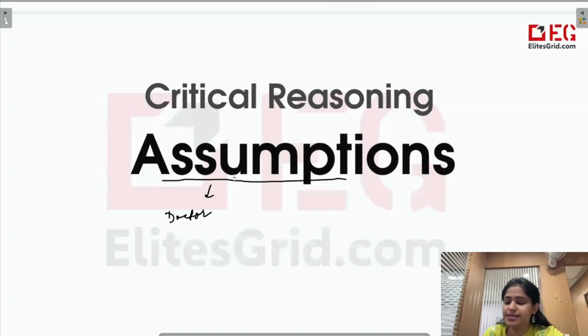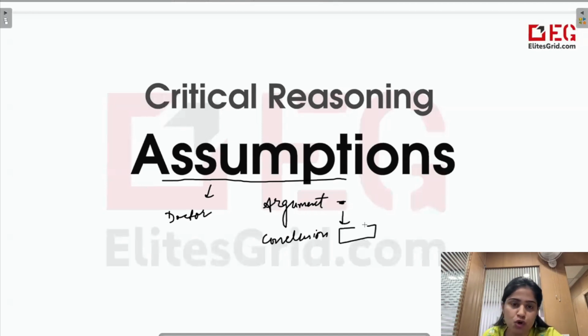So what exactly will happen in these questions? You will be given an argument and a conclusion. An argument would be like some justification, some evidence, some logic that will be given to you. And based on that, a conclusion will be drawn. And you will be asked to find the assumption which is underlying this argument and conclusion, the assumption which is the base of this argument and conclusion.